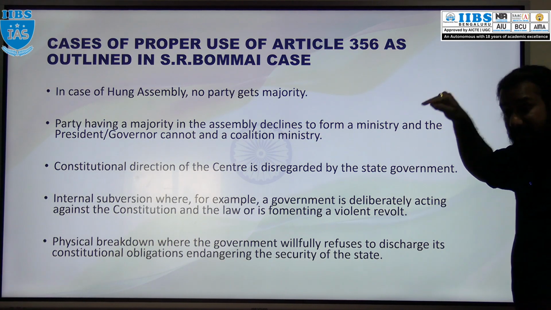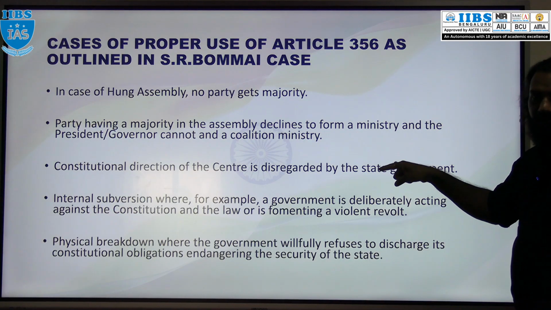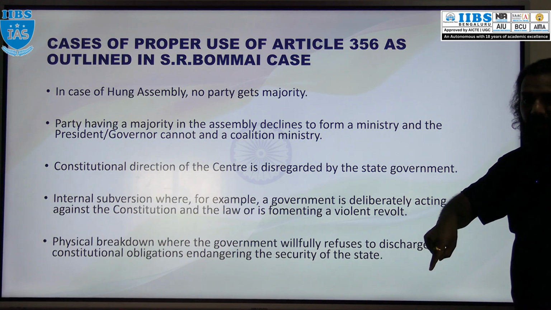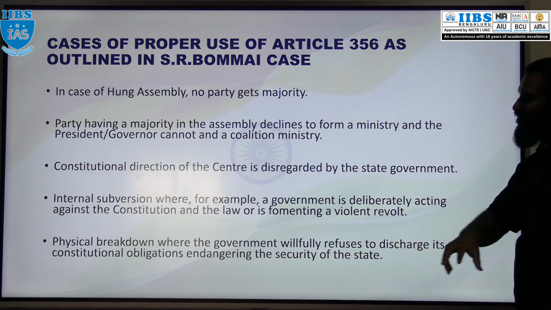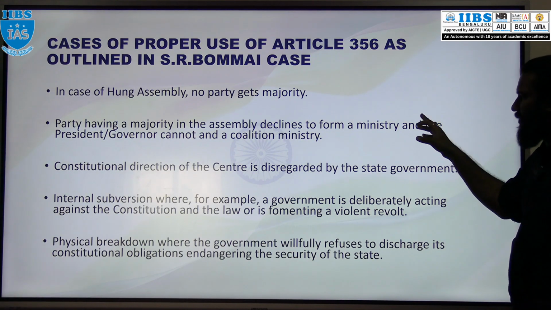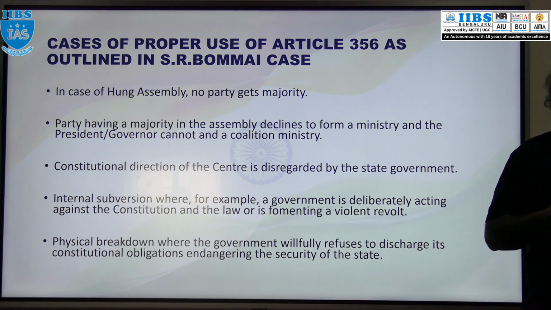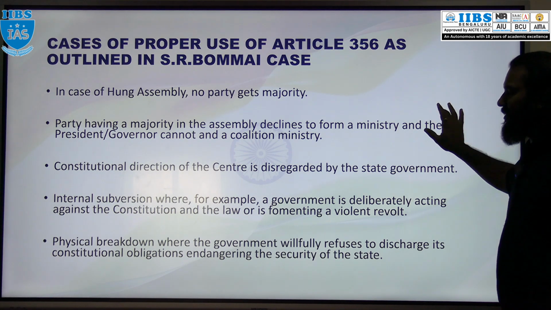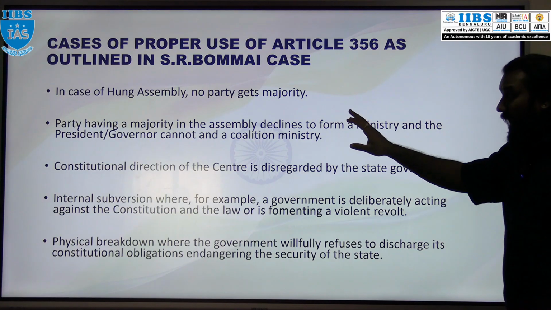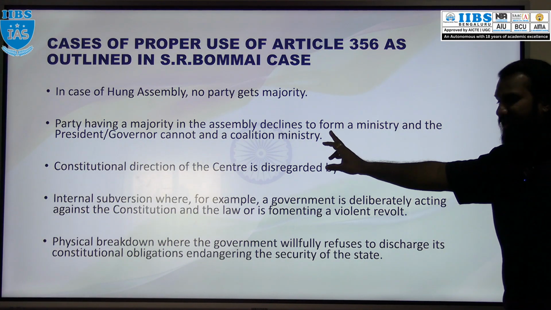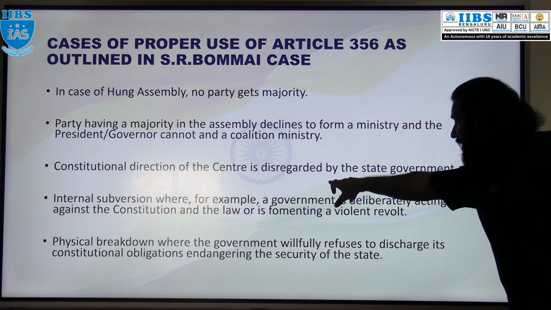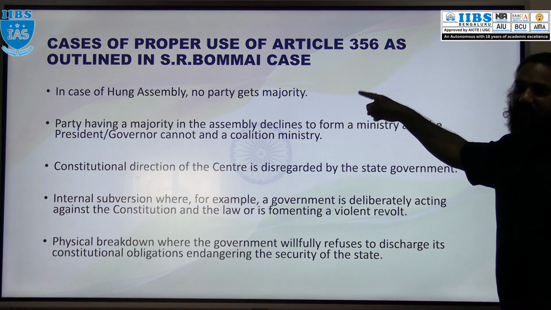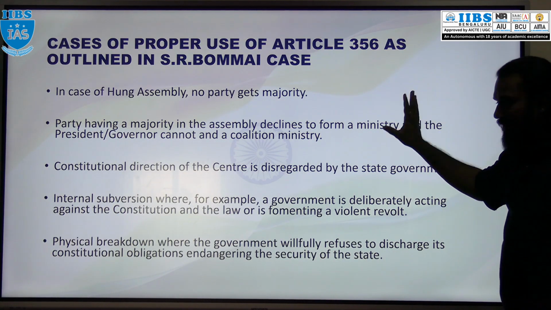And when a party is having a majority in the state assembly, but they decline to form the ministry or a coalition ministry, at that time the proclamation can be declared. Also when a constitutional direction is given by the center, but it is disagreed by the state, the President can proclaim or issue this emergency.